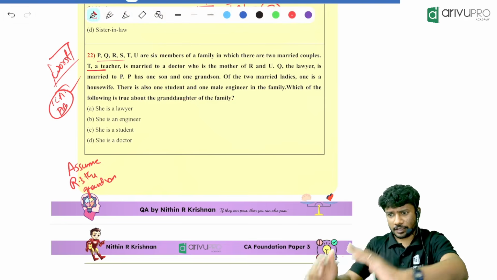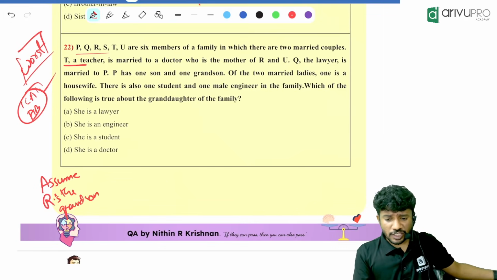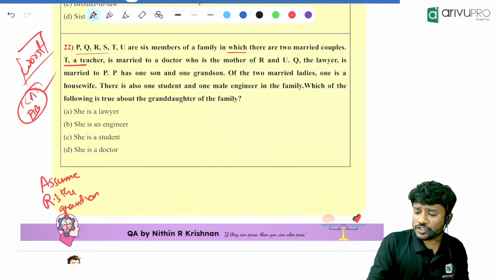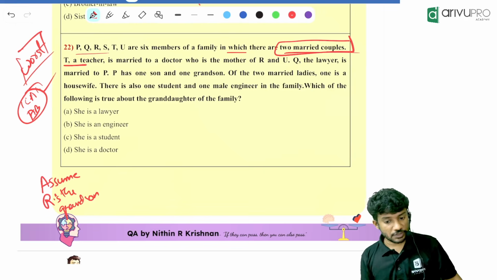We'll start from the beginning. P, Q, R, S, T, U are 6 members in a family in which 2 are married couples. So how many married couples are there? 2 married couples are there.